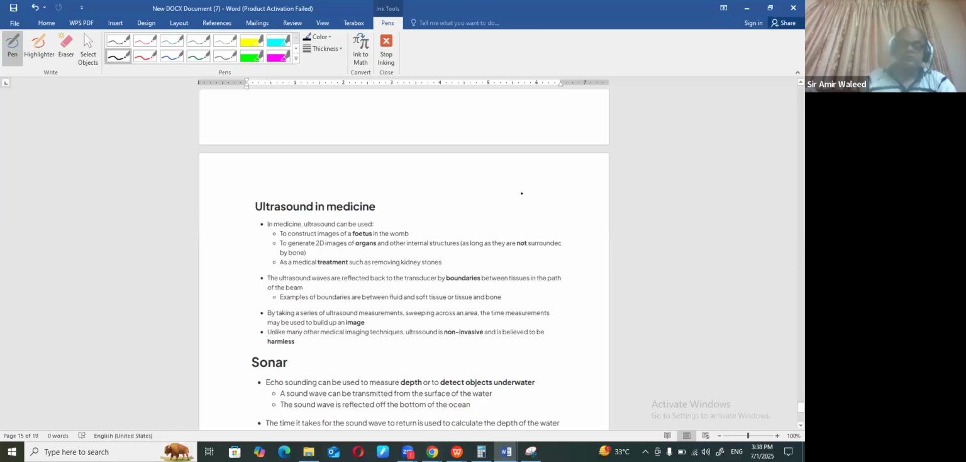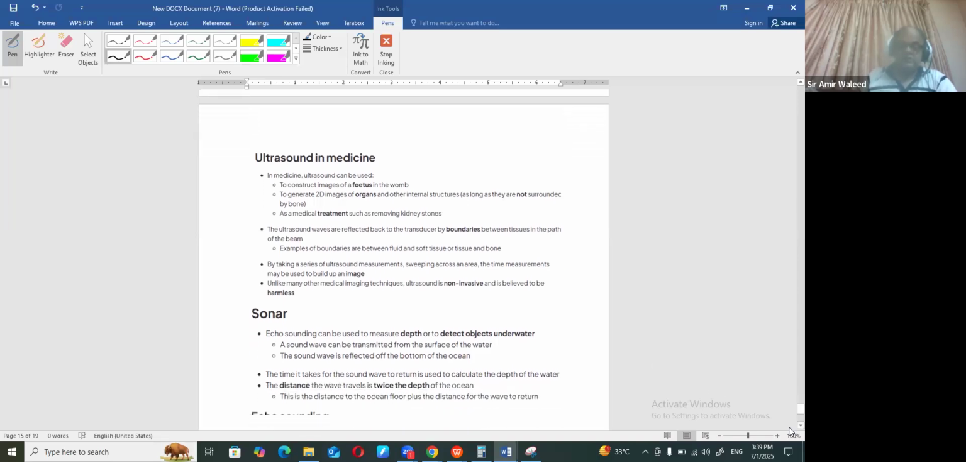So what happens? Normally you have seen there is a jelly-type material being used. The transducer produces that wave, the wave passes into the body, and then at soft tissue and bone there is a boundary. Okay. By taking a series of ultrasound measurements, sweeping across an area, the time measurements may be used to build up an image. Like many other medical imaging techniques, ultrasound is non-invasive and believed to be harmless. Why is it harmless? Because it's all about sound waves.